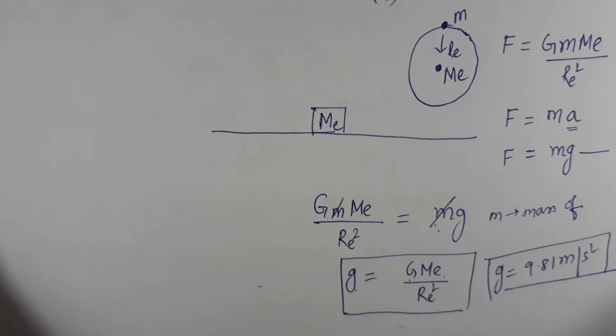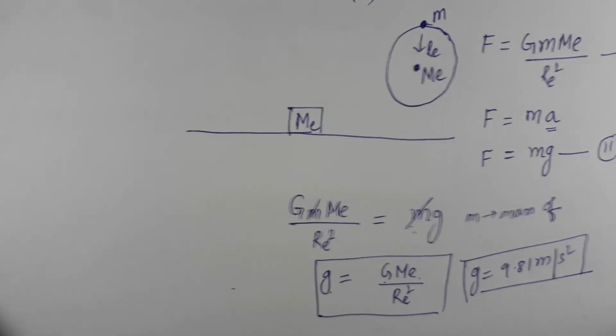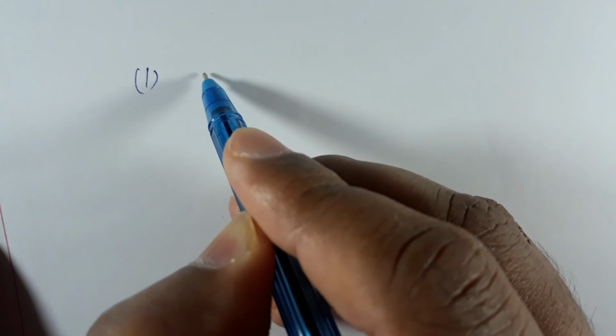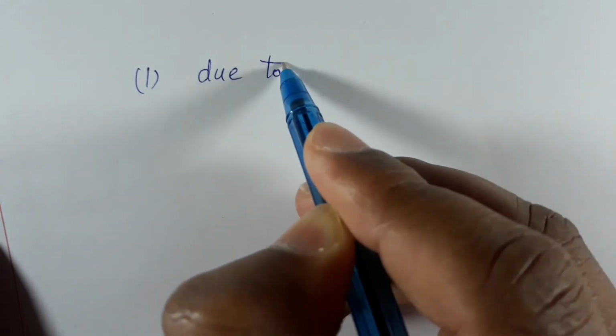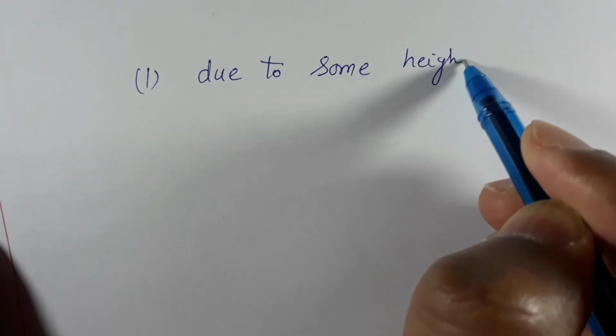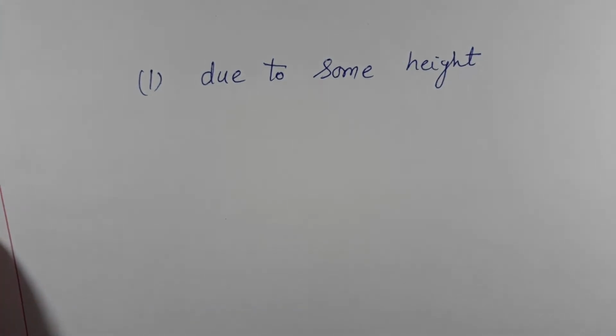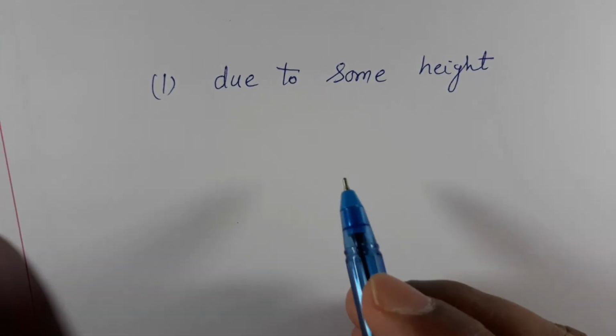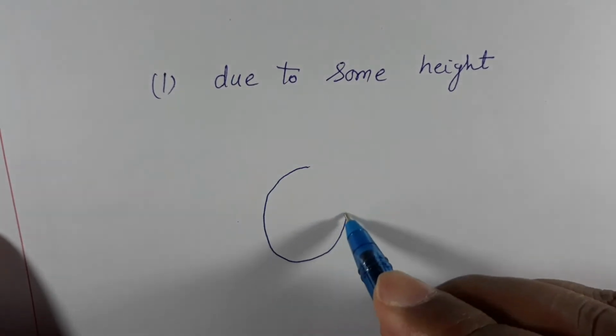Now there may be the case where you go to some height, or you go to some depth. In that case, what happens? Let us see. First case, if you go to some height. Now suppose you are at Earth's surface.